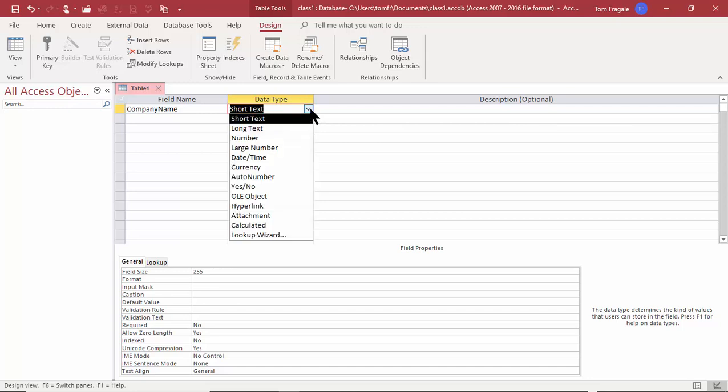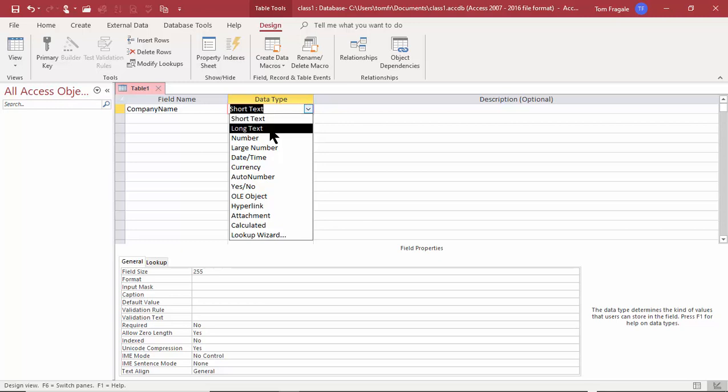So let's talk about some of the different data types here in Access. A short text field is going to be alphanumeric. That means it could be numbers or letters and some special characters, and it can be up to 255 characters long. So anything like a name or an address or a city or a state will be a short text field, and that is one that you use quite a bit. Now, this used to be called a text field in the older versions of Access. Now it's called short text.